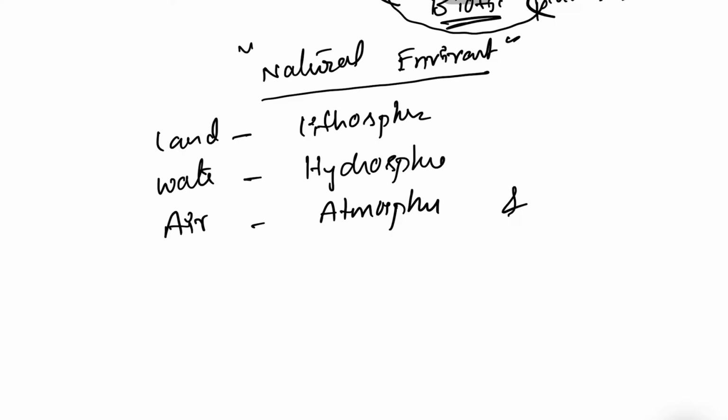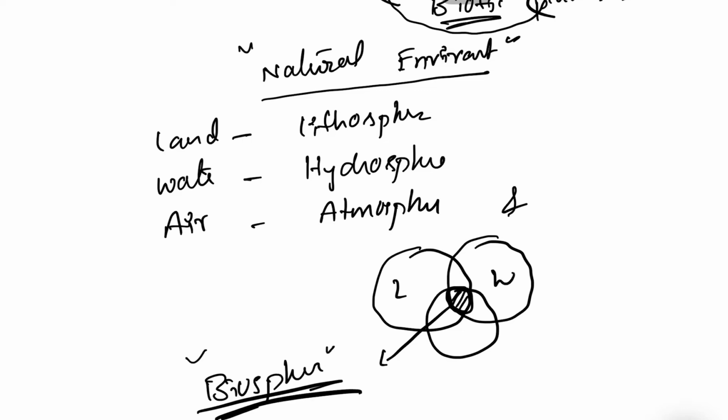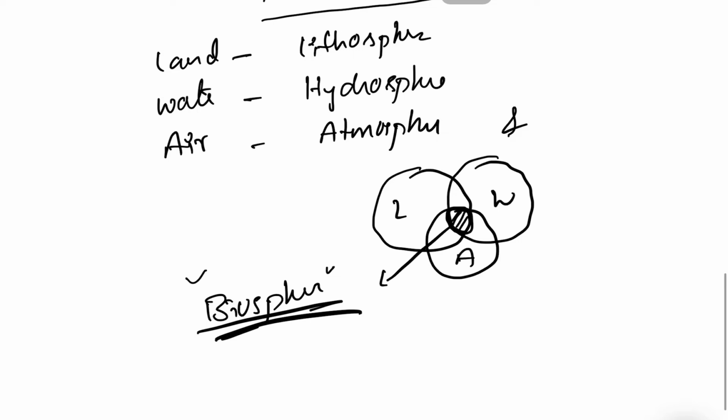Most importantly, the narrow zone between land, water and air is called the biosphere. Lithosphere, hydrosphere and atmosphere interact in a particular narrow zone.